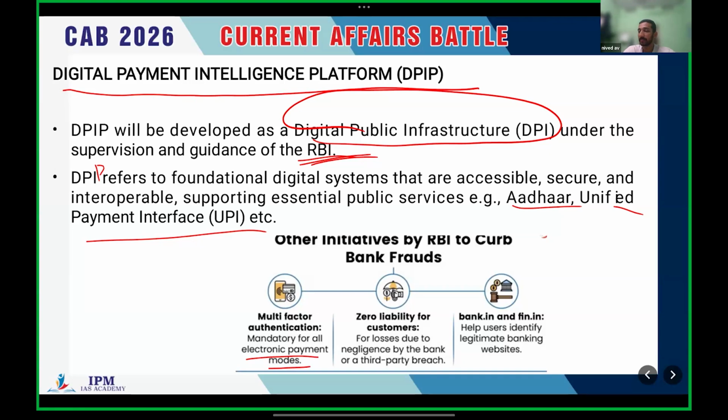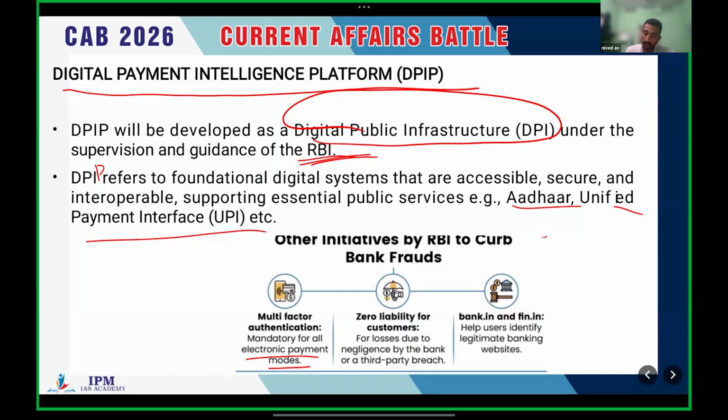The bank has to verify. They will go for QRs, they will go for VPA, they will go for passwords, etc. And sometimes they will go for OTP, etc. So that is known as multi-factor authentication.